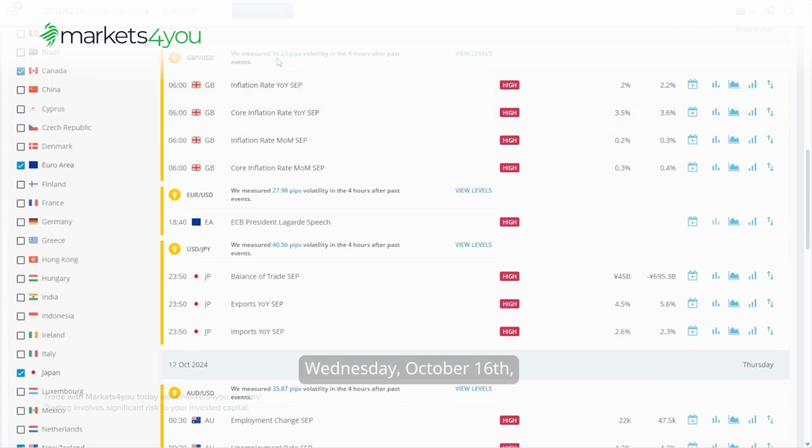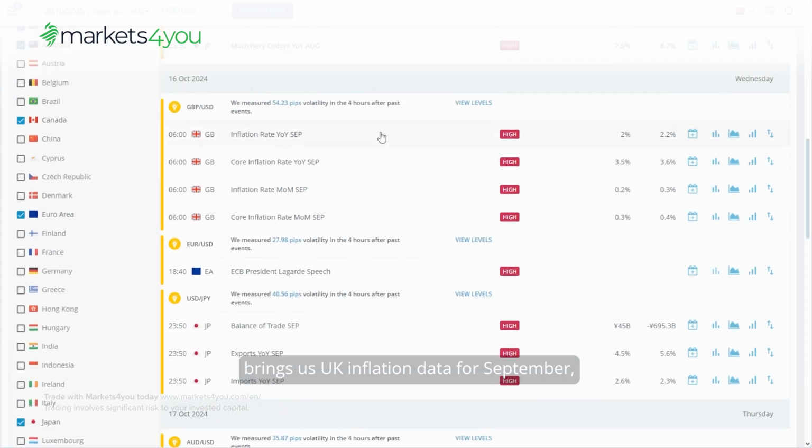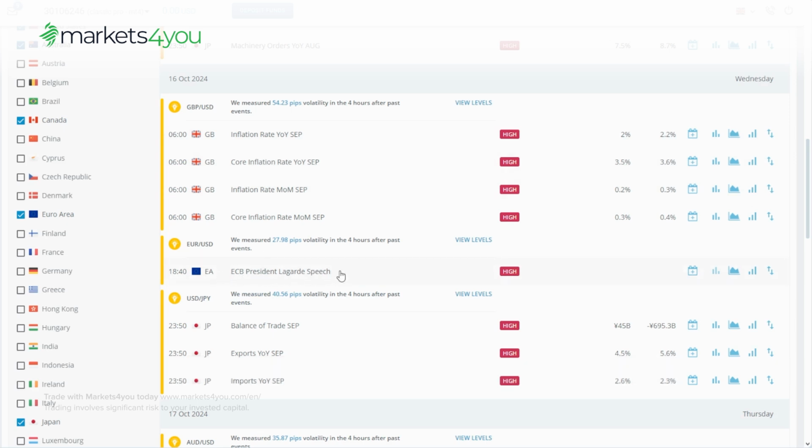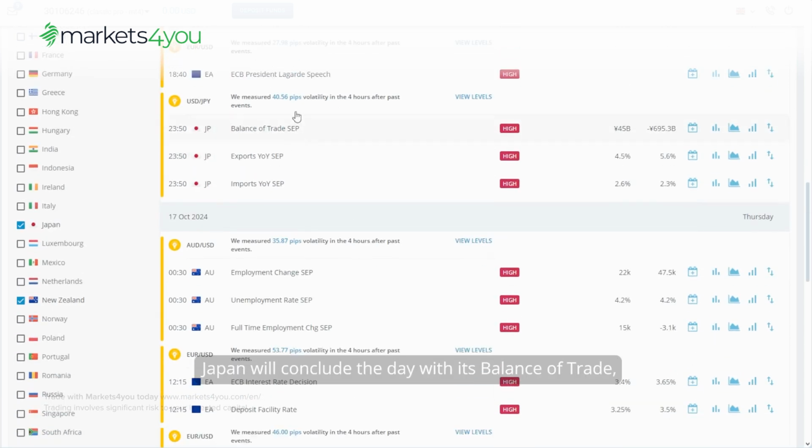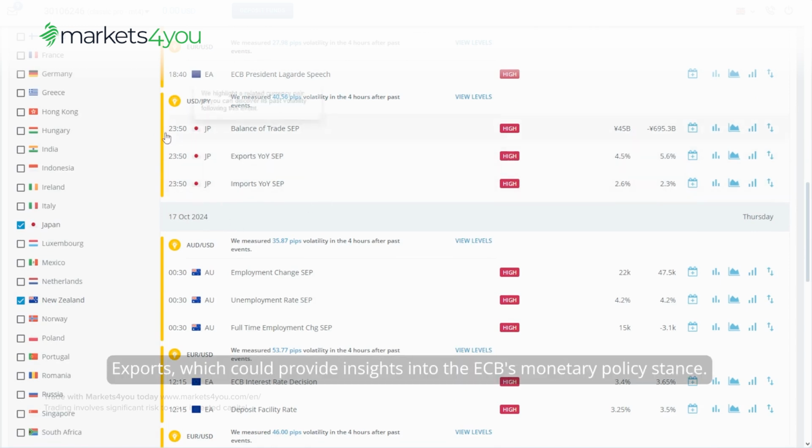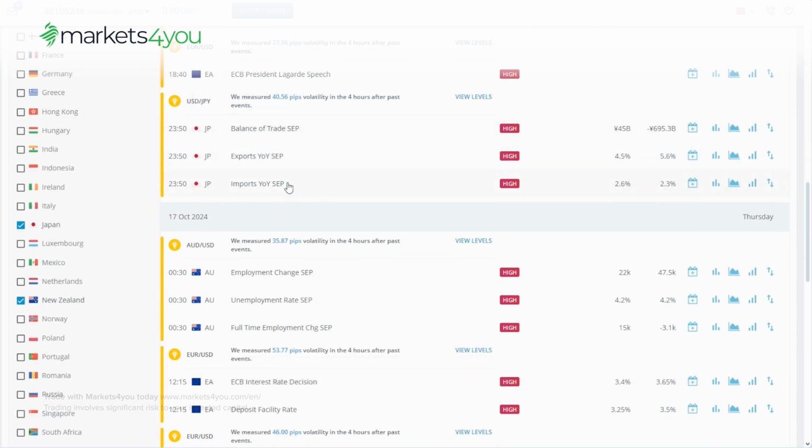Wednesday, October 16th, brings us UK inflation data for September, which will be closely watched by the market. Later in the day, we have ECB President Lagarde's speech, which could provide insights into the ECB's monetary policy stance. Japan will conclude the day with its balance of trade, exports, and imports data for September.